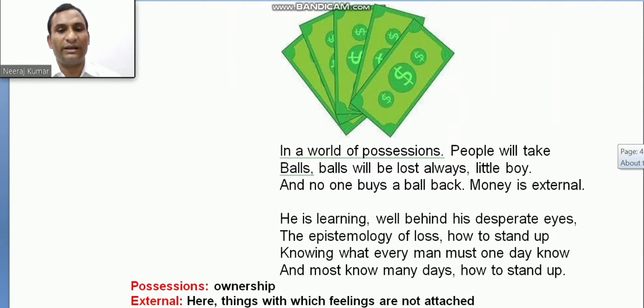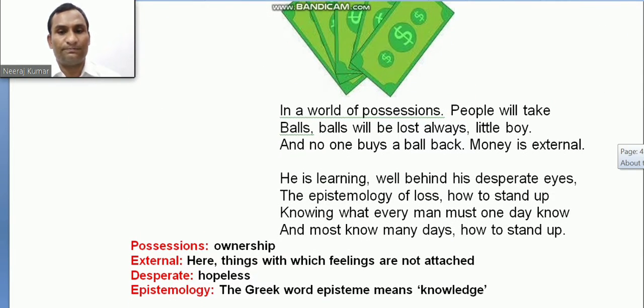Okay, now the next one is, in a word, in a world of possessions, people will take balls. Balls will be lost always, little boy.